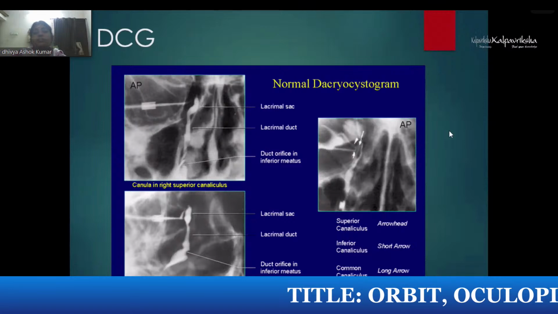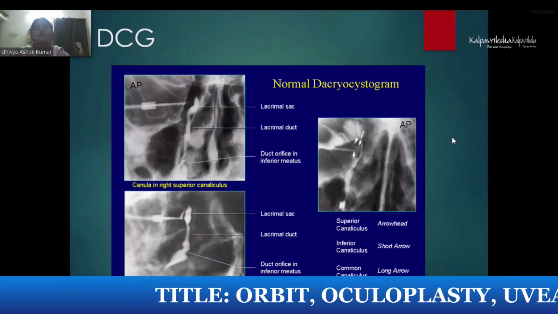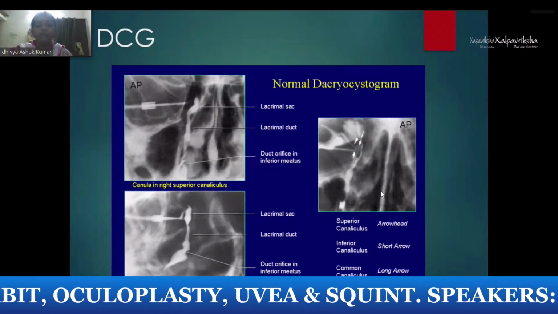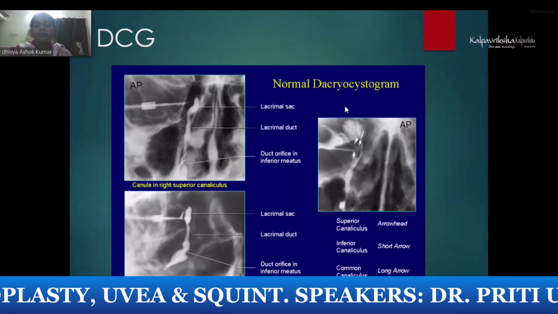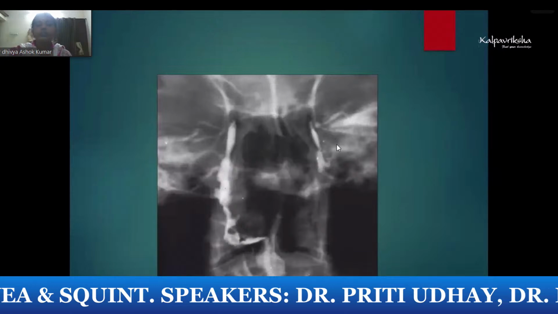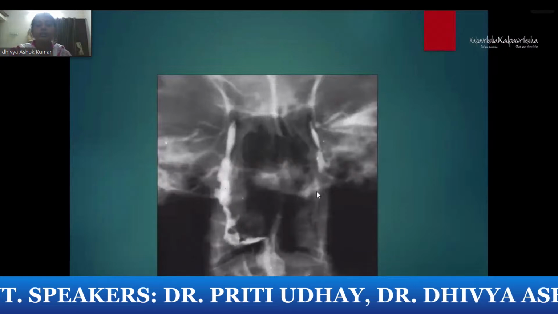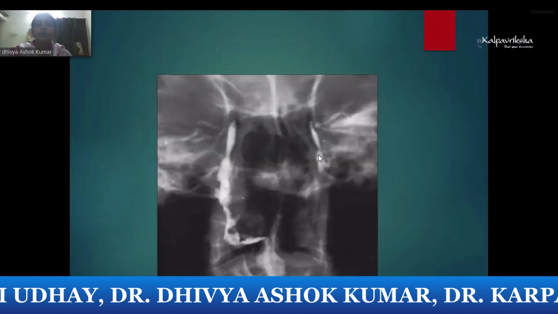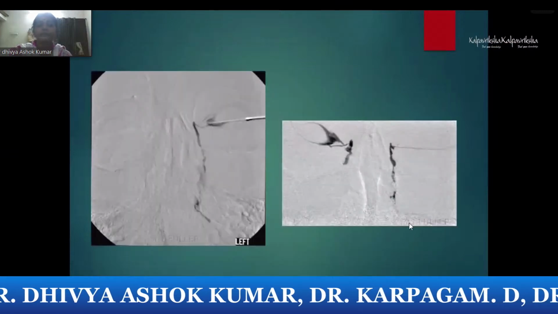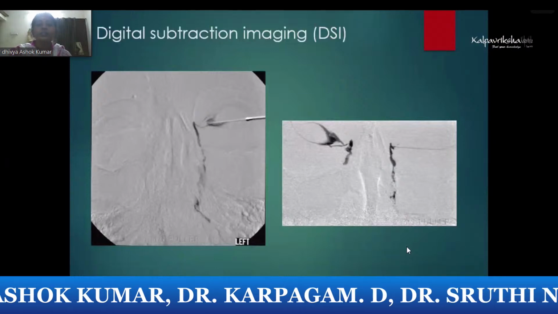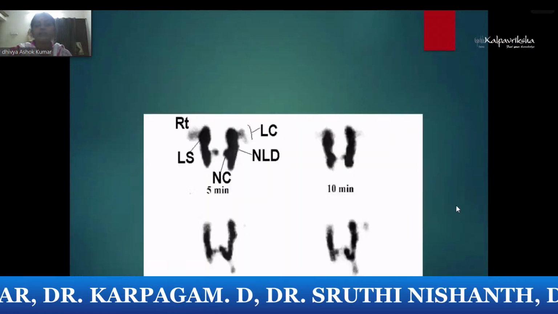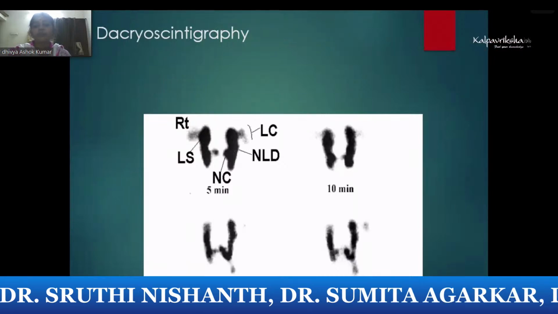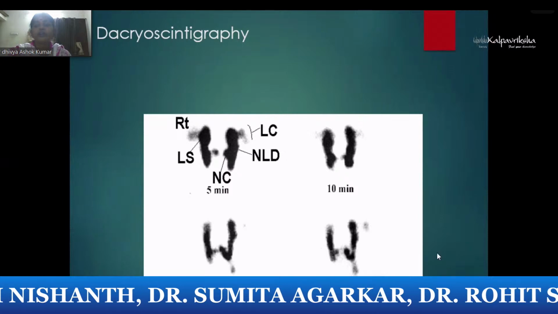Another investigation is the DCG, which we use for the nasolacrimal duct, injecting the dye in the canaliculi and seeing where there is a block. This is another investigation we can do to identify the level of duct blockage. So you can see here the duct is patent, and on the other side it is blocked, so the dye is not entering. Digital subtraction imaging is not often done, but for functional evaluation in patients with functional watering, epiphora, you can do a scintigraphy.